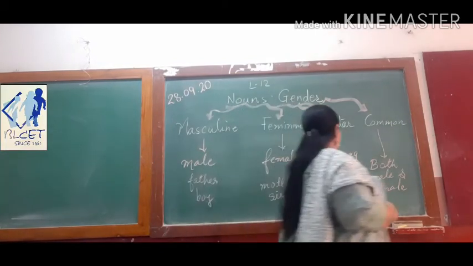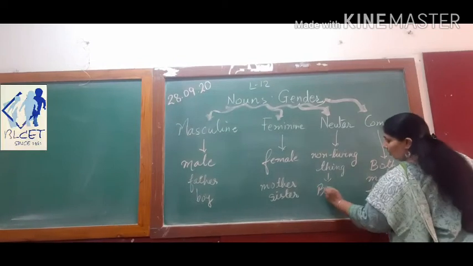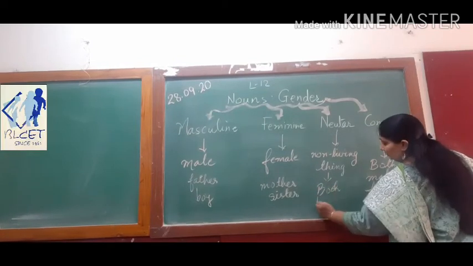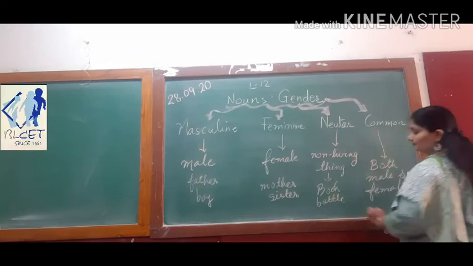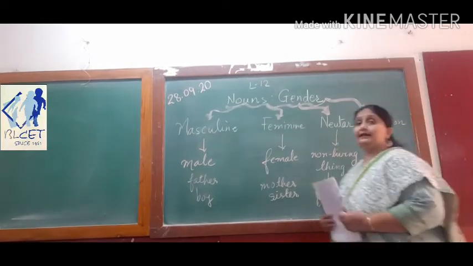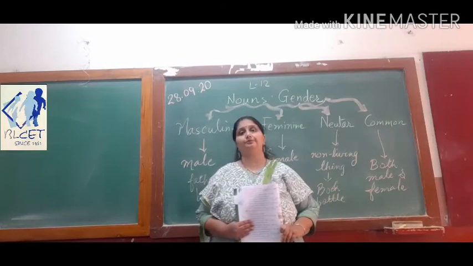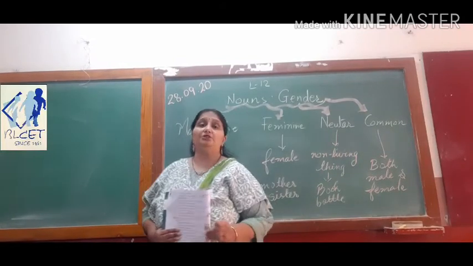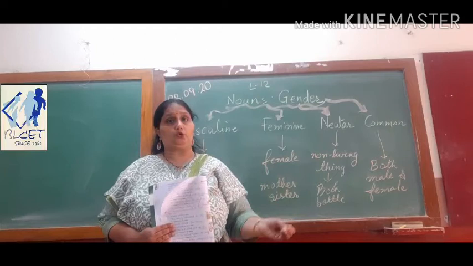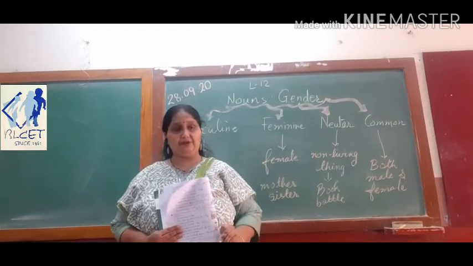So what are the examples that we talked about? Book, bottle, right? And then comes the other category, that is common gender. There are some genders which are used both for male and female.